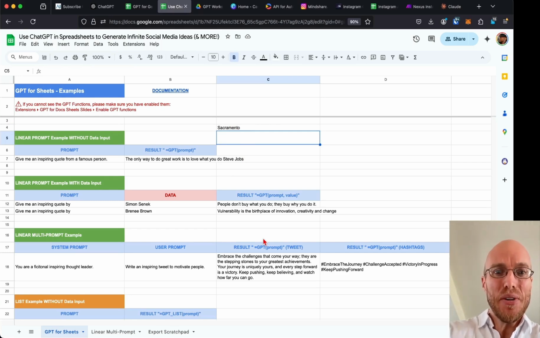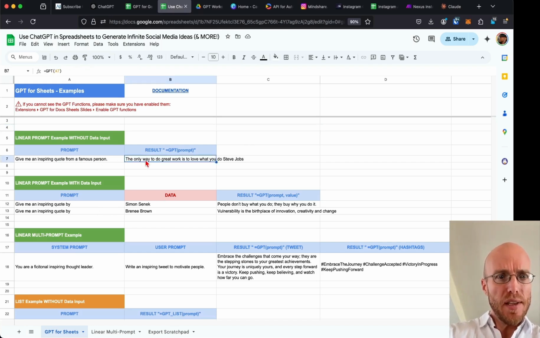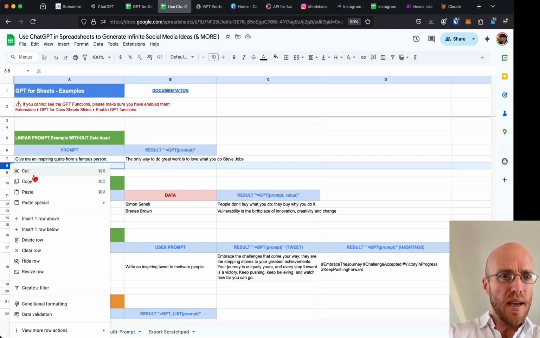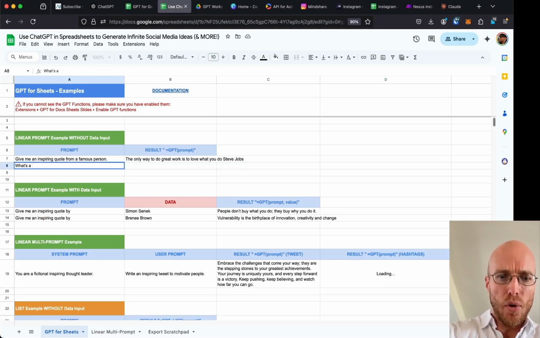And what you can do is, that's just something you can do quite easily. And that's great for these one little cells. But what if you wanted to do it for a few things? So look at this. This is actually similar, but instead of using the quotation marks, it's just using that cell. Okay, so what I could do here is add a row, and here I could say, what's a joke a pirate would make. Okay, and look at this.